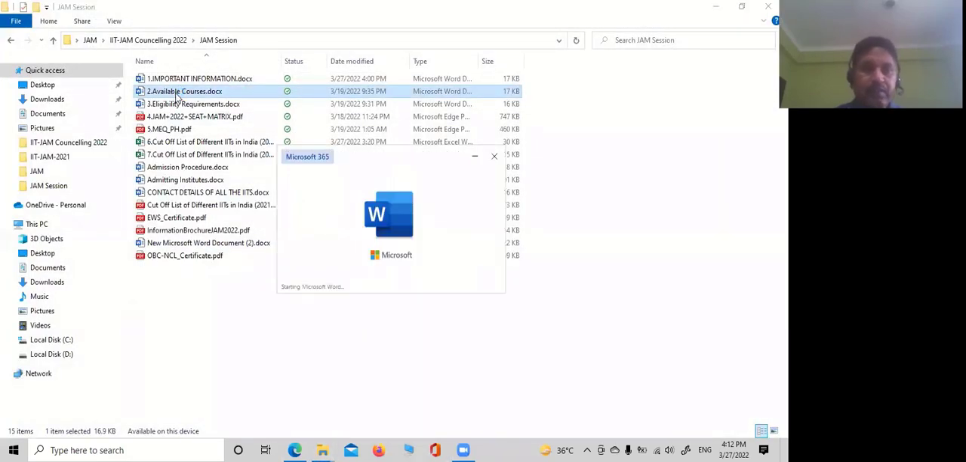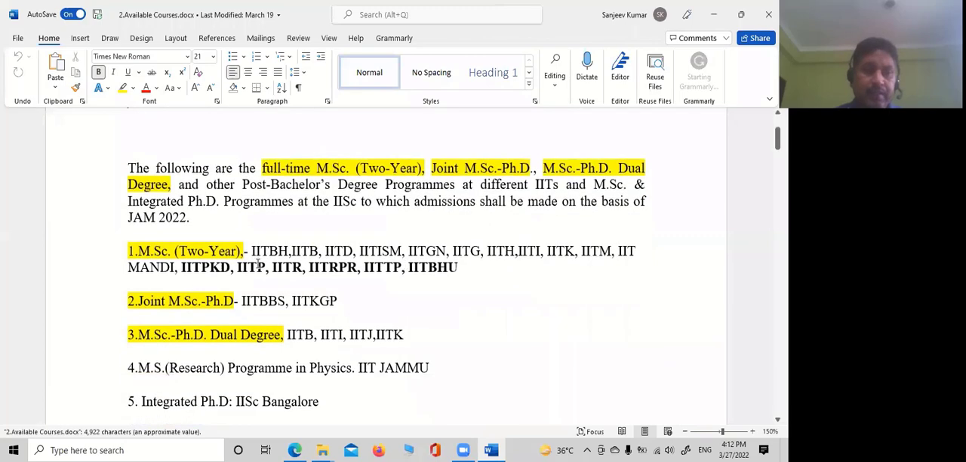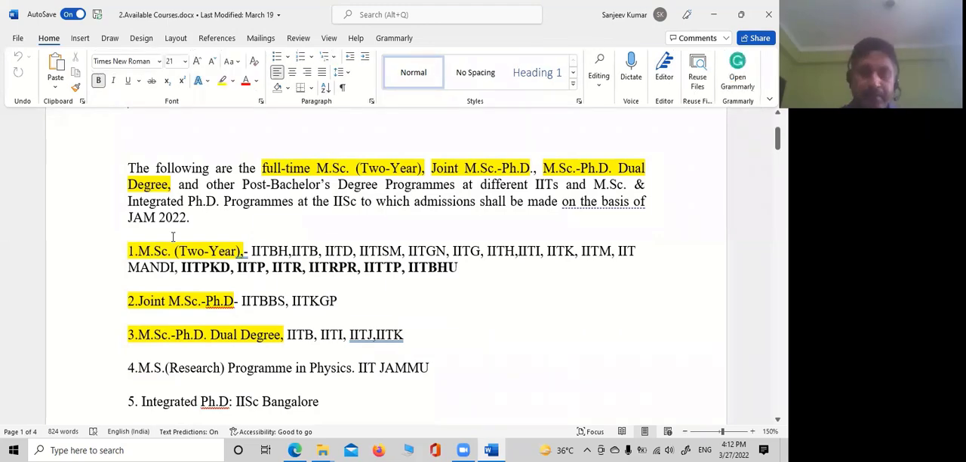Let's move to the next thing: what are the available courses? Most of you must be thinking of the M.Sc Physics course, isn't it? Yes, sir. Most of the IITs are offering this particular 2-year M.Sc course: IIT Varanasi, IIT Delhi, IIT ISM, IIT Gandhinagar, IIT Guwahati, IIT Hyderabad, IIT Indore, IIT Kanpur, IIT Madras, IIT Mandi, IIT Palakkad, IIT Patna, IIT Roorkee, IIT Ropar, IIT Tirupati, IIT BHU. Most of them offer this M.Sc 2-year program, which is very popular among students.